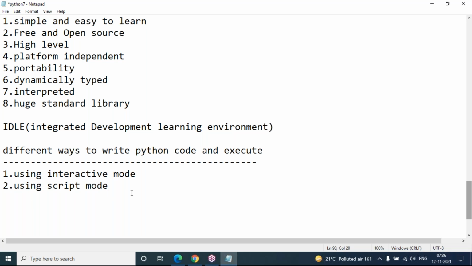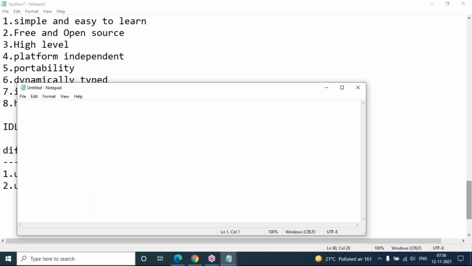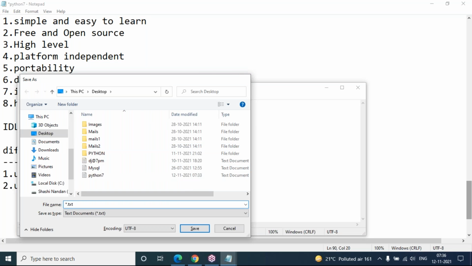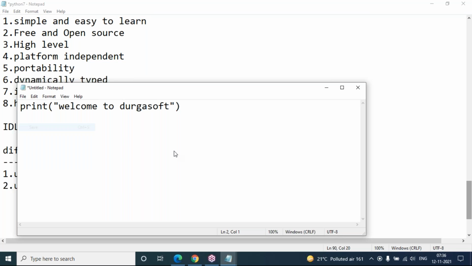Right now I am going to open a new notepad file. Here I'm writing my Python code. Here I'm writing just welcome to Durgasoft. This is my script, but right now it is not Python code. When will it become Python code? Press Ctrl S, or else you can go to the file menu and click on save. You have to save.